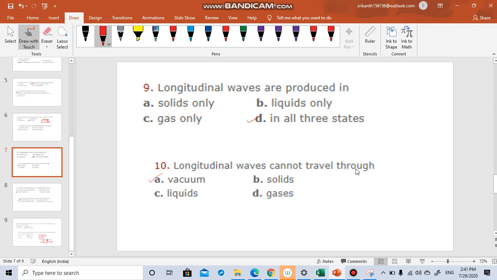Longitudinal waves cannot travel through vacuum. Only electromagnetic waves can travel through vacuum. Longitudinal waves can go through solids, gases and liquids because they are compressible.